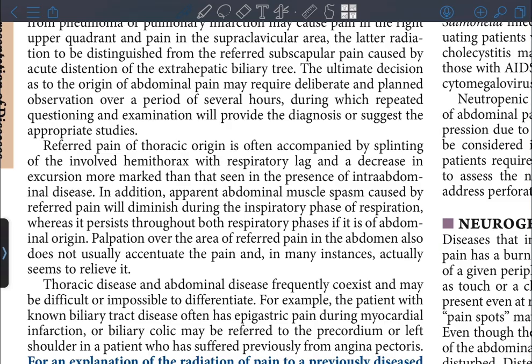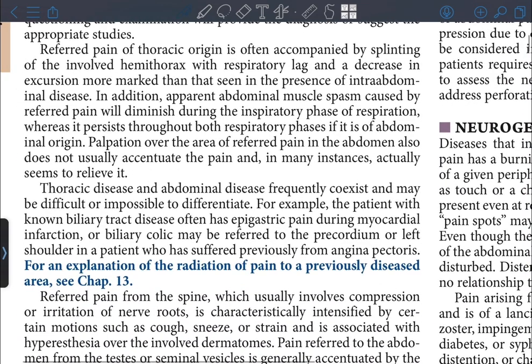In addition, apparent abdominal muscle spasm caused by referred pain will diminish during the inspiratory phase of respiration, whereas it persists throughout both respiratory phases if it is of abdominal origin. Palpation over the area of referred pain in the abdomen also does not usually accentuate the pain and in many instances actually seems to relieve it.